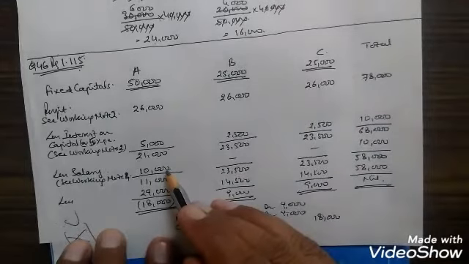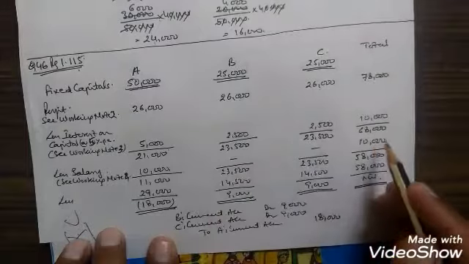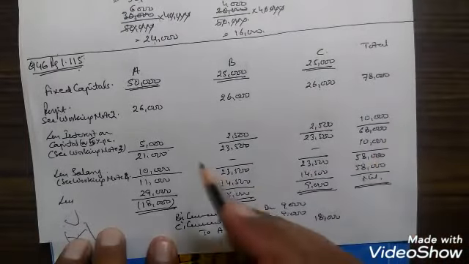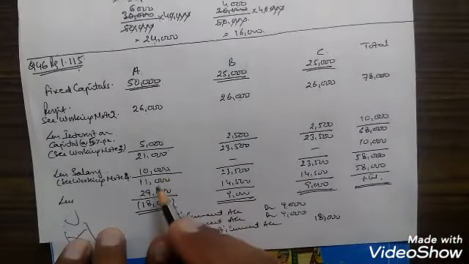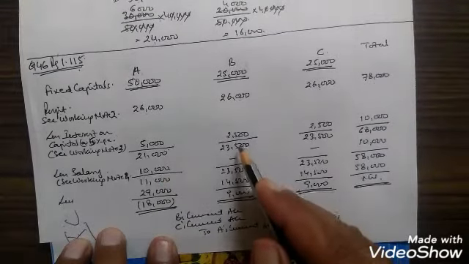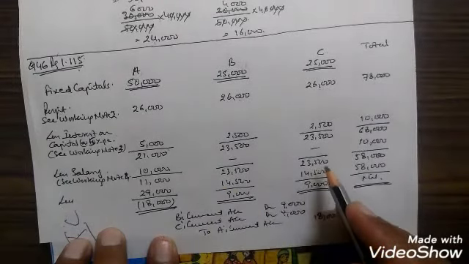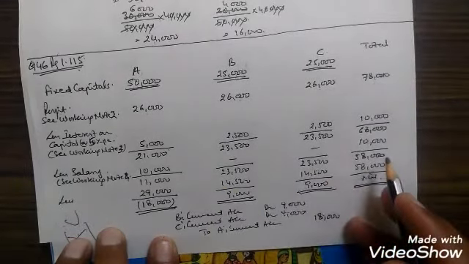A is entitled to get a salary, and for B and C we will place a dash. Total comes to 10,000. From 21,000 minus 10,000 it comes to 11,000, and the rest remains the same: 23,500 for B, 23,500 for C. Total comes to 58,000.